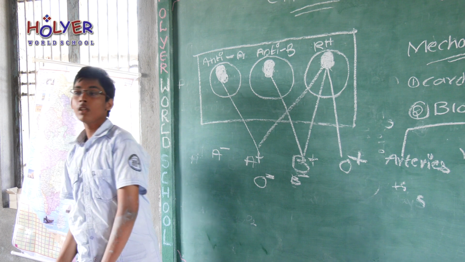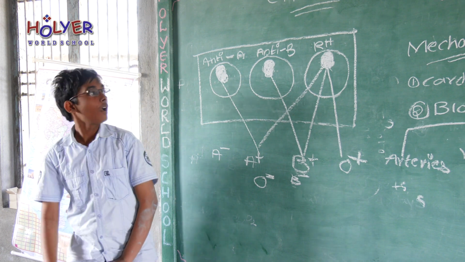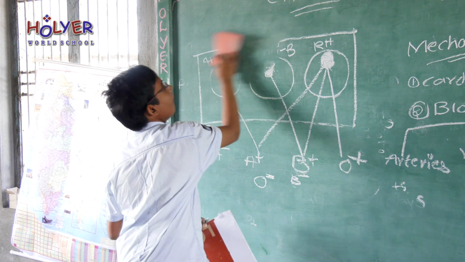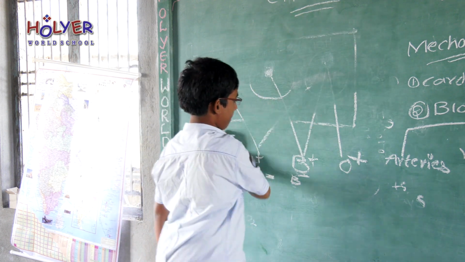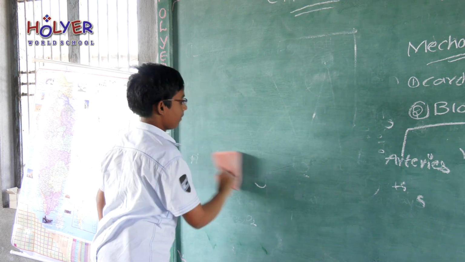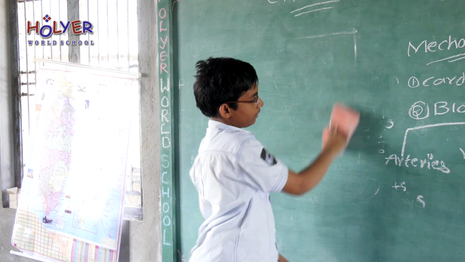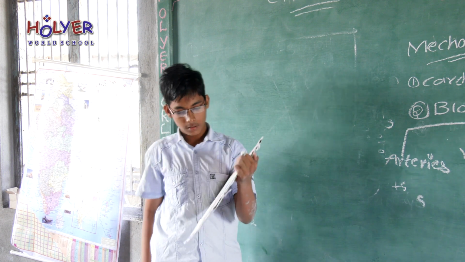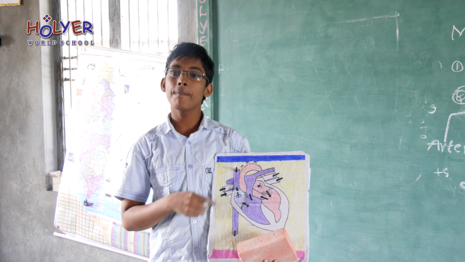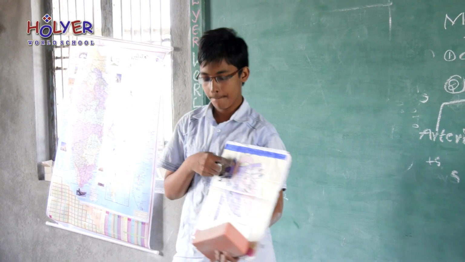Next, the heart. Heart is surrounded by 2 membranes called pericardial membranes.